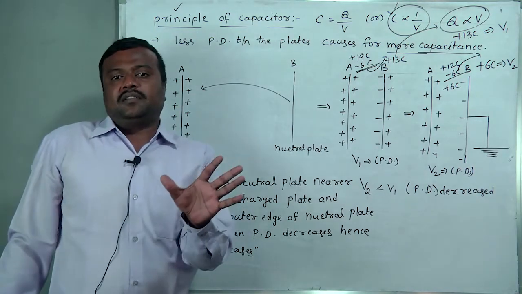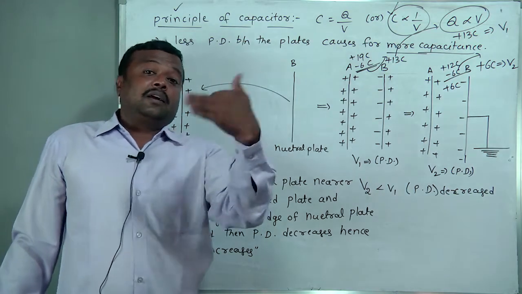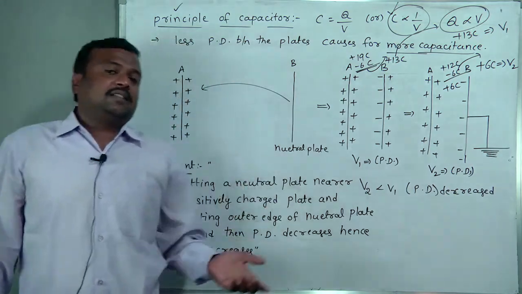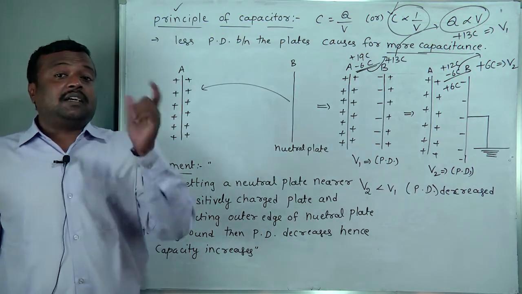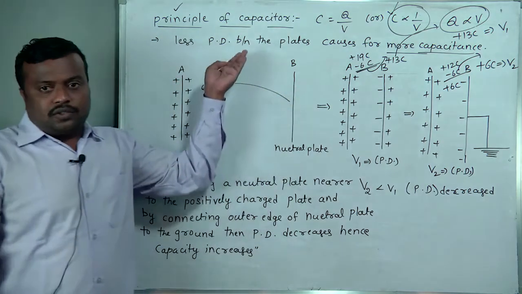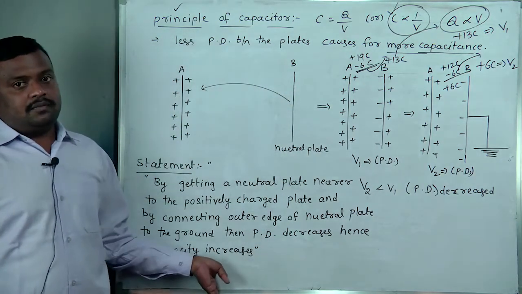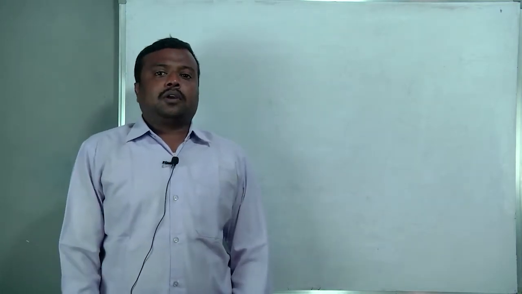Less potential difference causes more capacity. But for a capacitor as a device, it depends on the dimensions of the capacitor. That also we will see in its continuation. Right. So that is the introduction related to capacity.